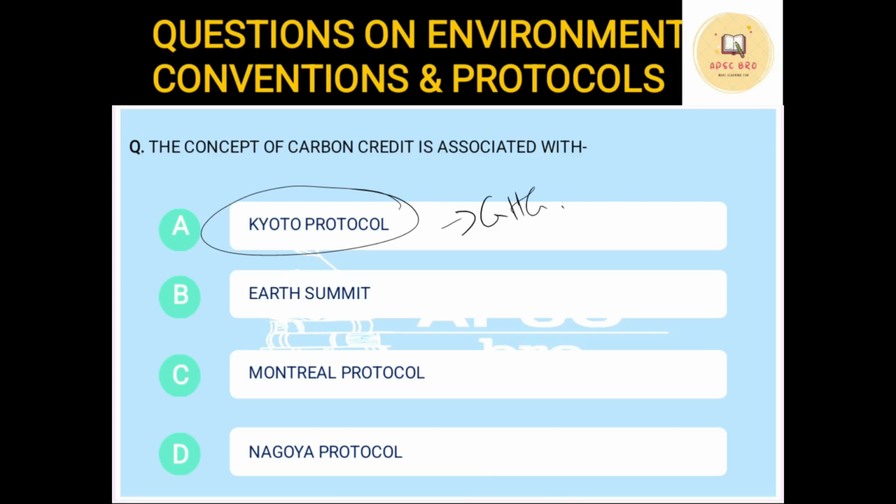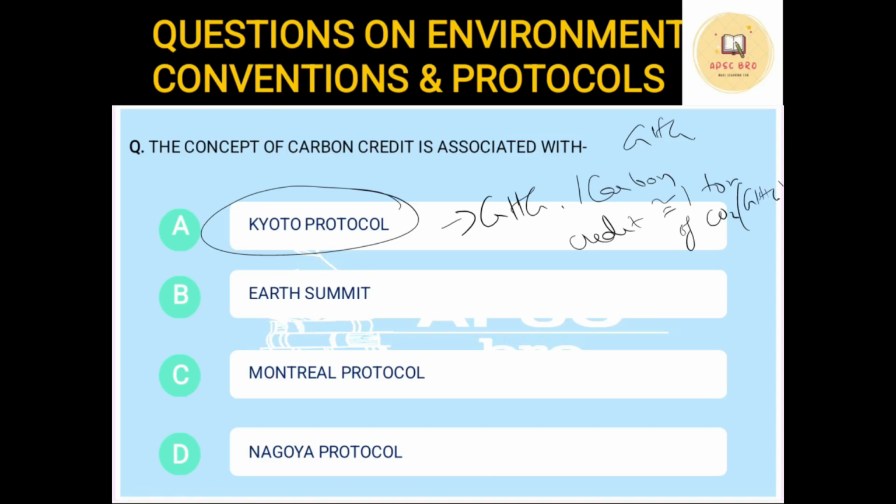According to this protocol, every country has been set a particular target that you can only release this much amount of greenhouse gases. One carbon credit is equivalent to 1 ton of CO2 or any equivalent GHG.